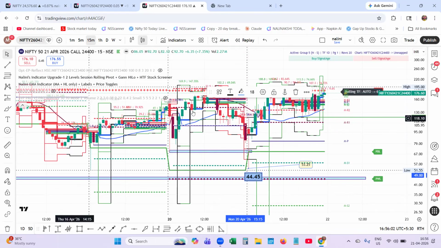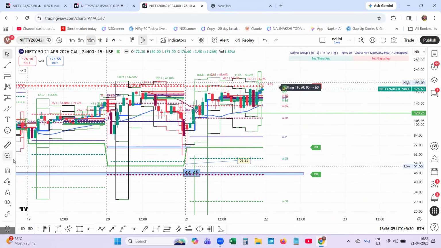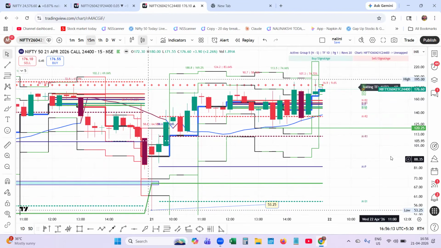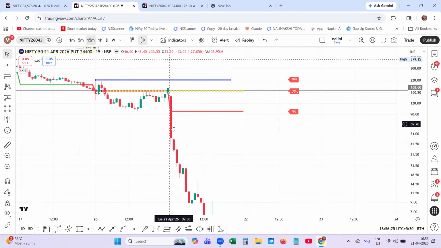let me zoom it out so that you can see the clarity in this. I am on the 15 minute chart. The second 15 minutes it was very violent. It has gone down, whereas in the 24,400 put option, nothing has happened.